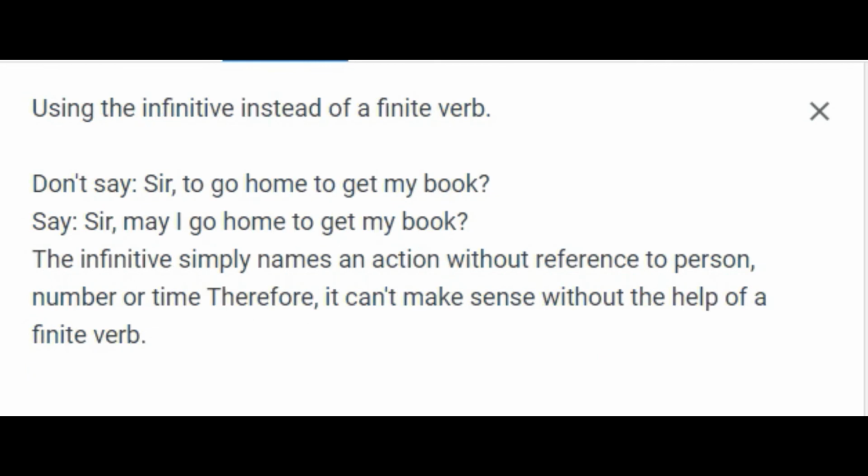Using the infinitive instead of a finite verb. Don't say, "Sir, to go home to get my book." Say, "Sir, may I go home to get my book?" The infinitive simply names an action without reference to person, number or time, therefore it can't make sense without the help of a finite verb.